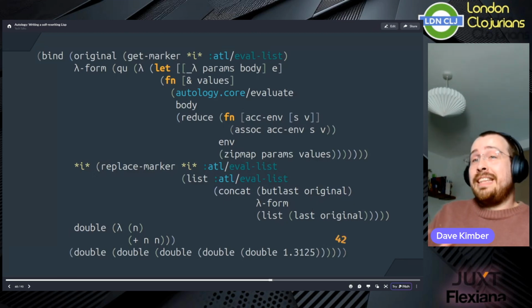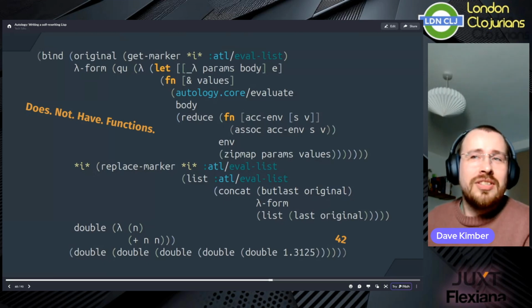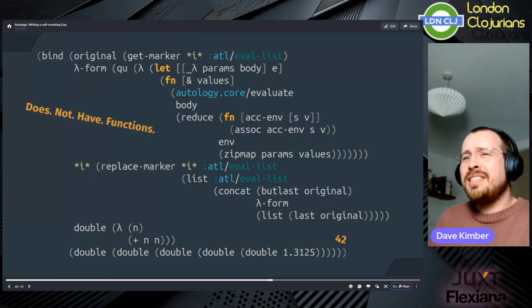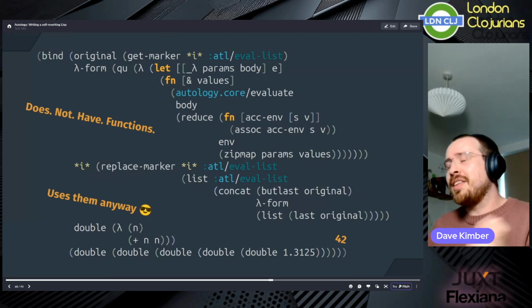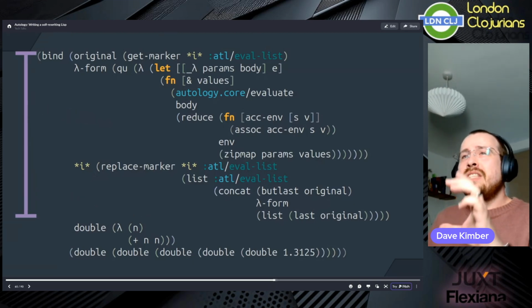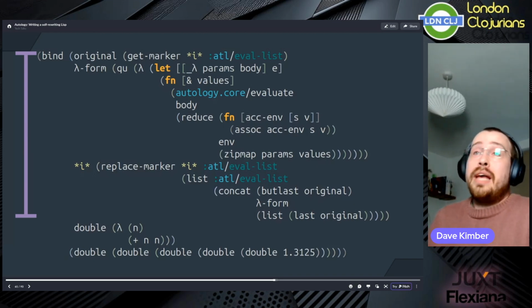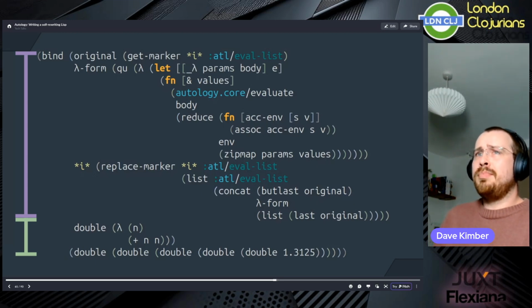Now, the fact that this fits on a single slide, I think that's really cool. We have a language here that does not have functions, and yet somehow does have the ability to modify itself so that it does have functions. I think that's wild. And rather delightfully, for this whole part of the program, you cannot create functions. They don't exist. Then, as soon as I has been rebound here, you can, completely naturally.